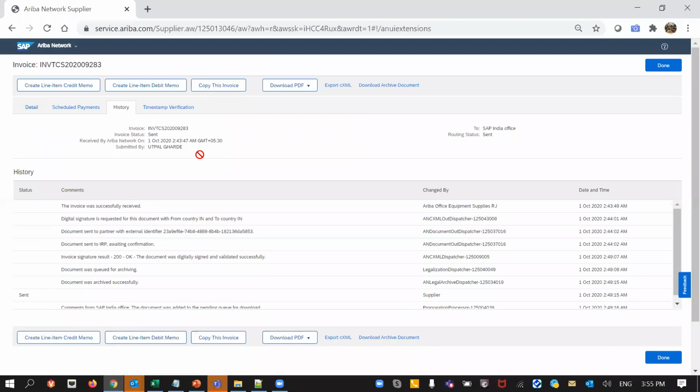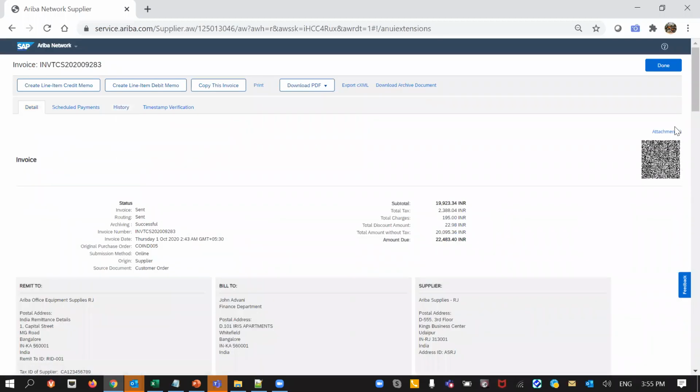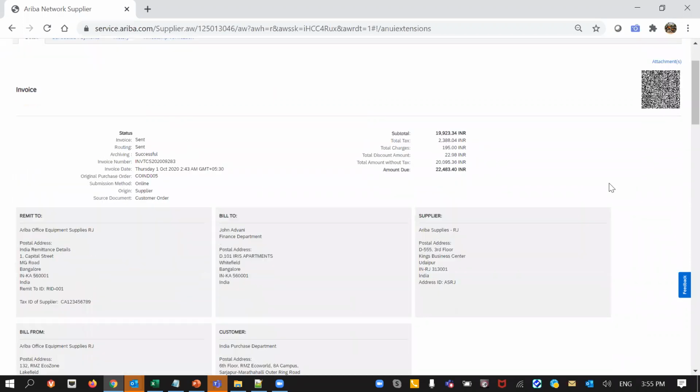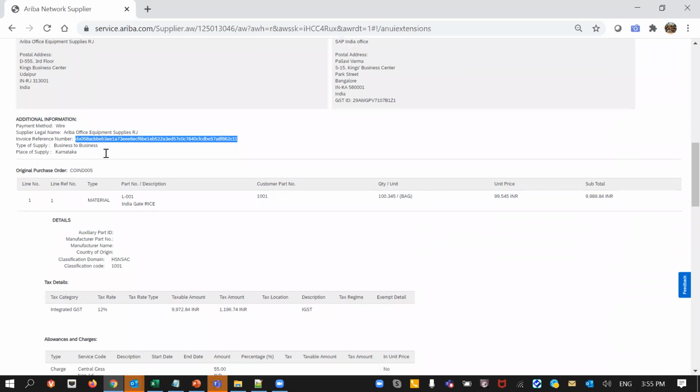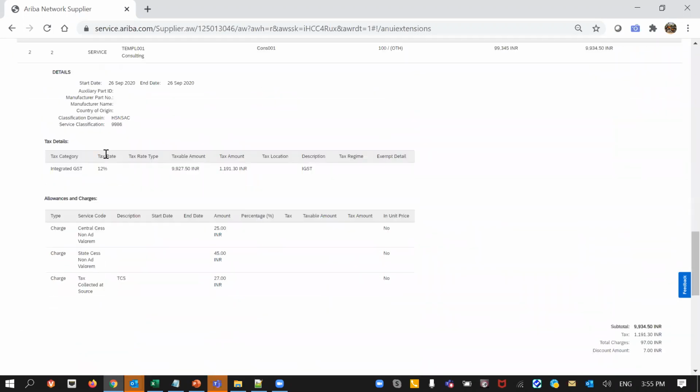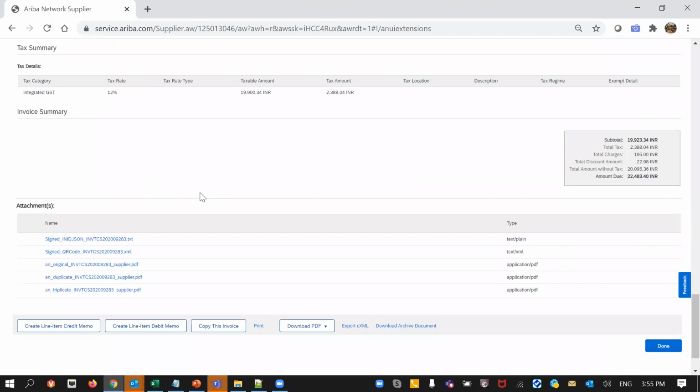But if you look at this invoice, we got the QR code. We converted it into a QR image, and we have provided that as an attachment here. The other details, for example, the invoice reference number or the IRN, which is a 64-digit number, have been provided here. Again, it has come from the tax authorities. There are these different files. If you remember, when we submitted the invoices to the tax authorities, we did not get anything back in the beginning. But from the tax authorities, we got some information back.